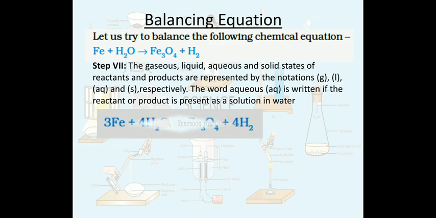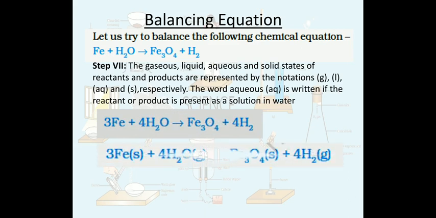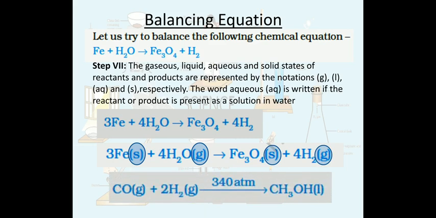So this is the original balanced reaction, and we have to mention the physical state, like Fe is in solid state, H2O in vapor state or gas state, Fe3O4 is solid, and H2 is in gas form. So this is the physical state notation on chemical reaction.